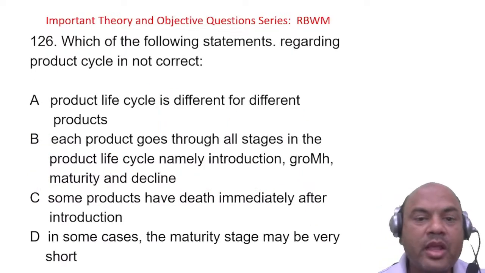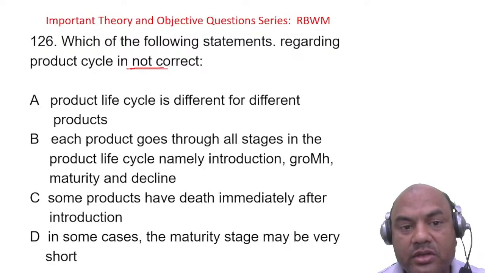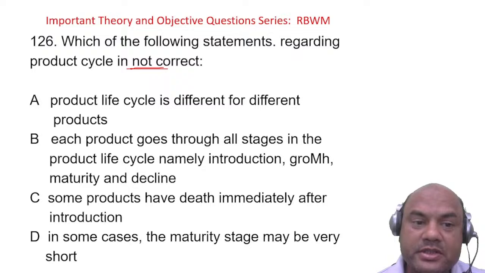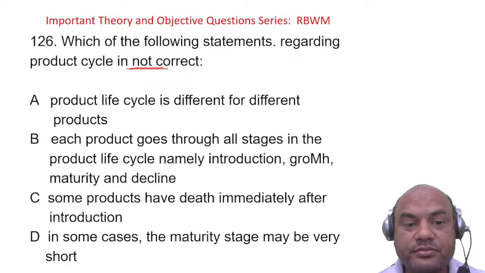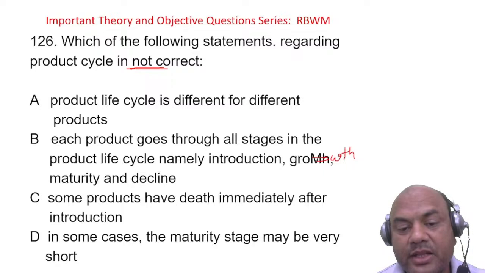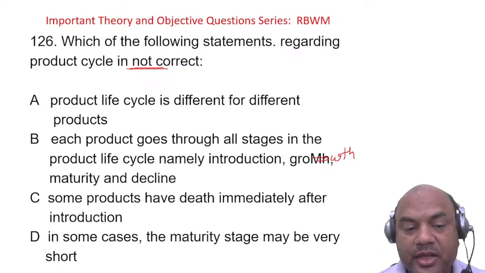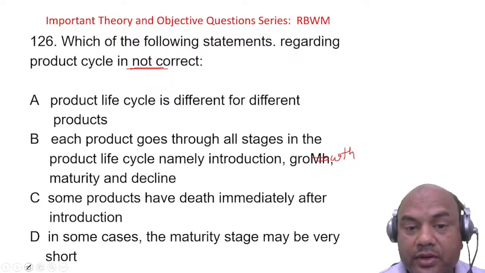Next. Which of the following statements regarding the product life cycle is not correct? Not, so you want the wrong one now. What are the options? Product life cycle is different for different products. Each product goes through all the stages in the product life cycle, namely introduction, growth, maturity, and decline. Some products have death immediately after the introduction. In some cases, the maturity stage may be very short. So which one is not correct?